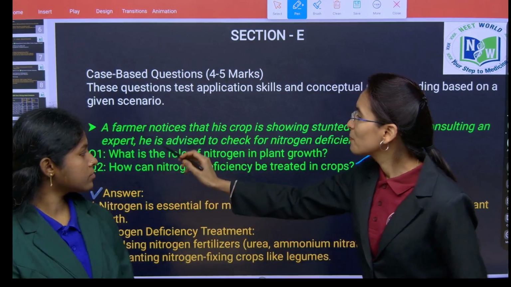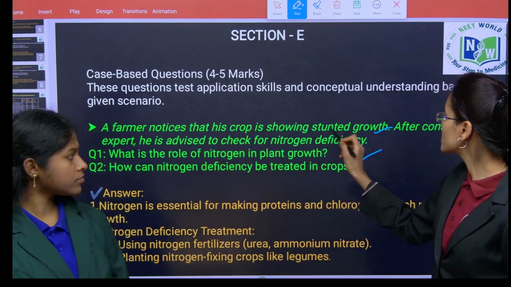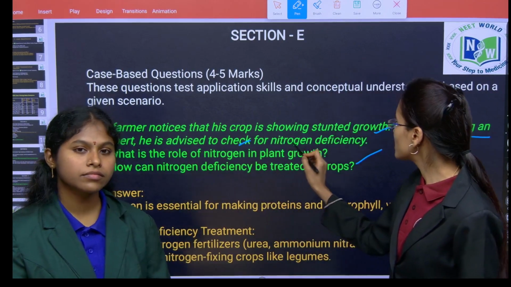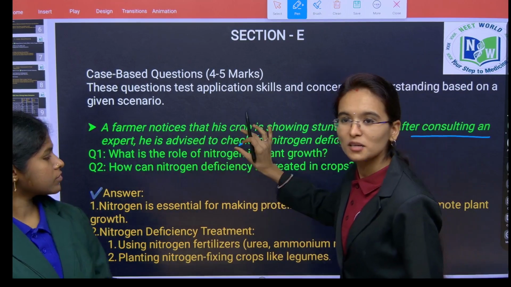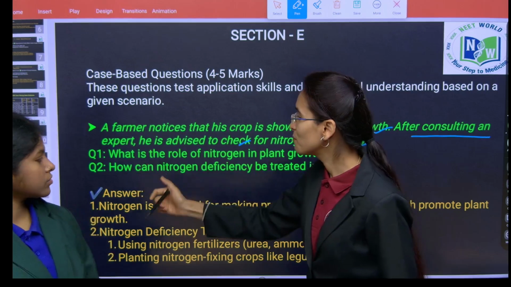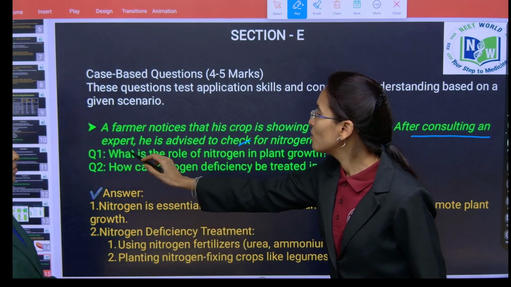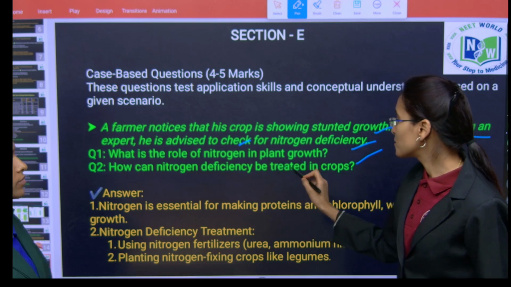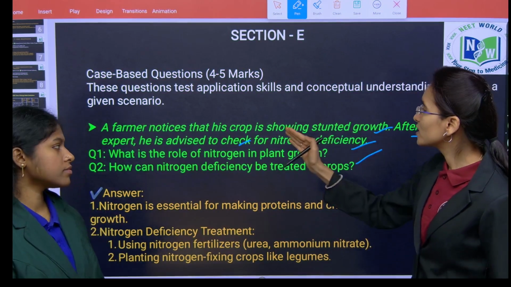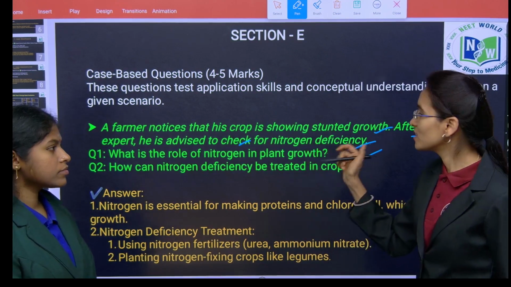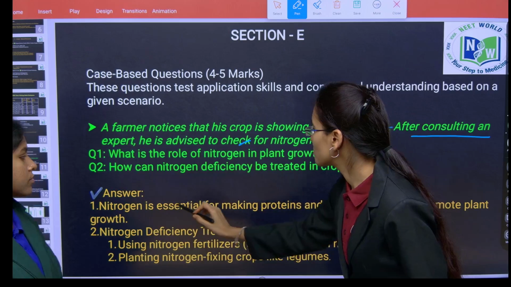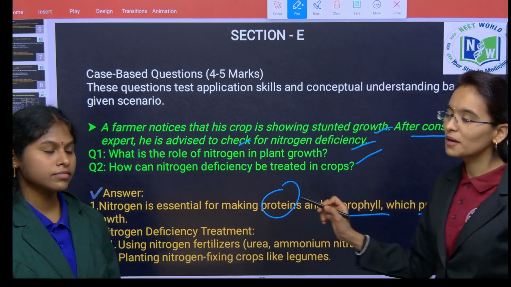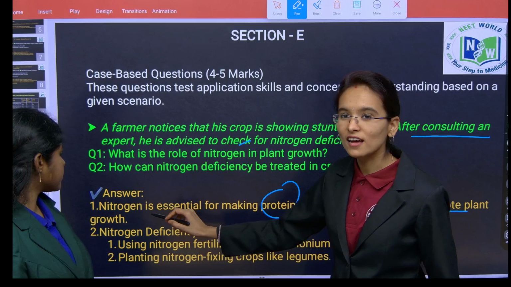See here, a farmer notices that his crop is showing stunted growth. After consulting an expert, he is advised to check for nitrogen deficiency. Based on this statement, two questions are given. What is the role of nitrogen in plant growth? And how can nitrogen deficiency be treated in crops? Here the plant is showing stunted growth. The answer will be: nitrogen is essential for making proteins and chlorophyll, which promotes plant growth. This forms the answer for the first question.